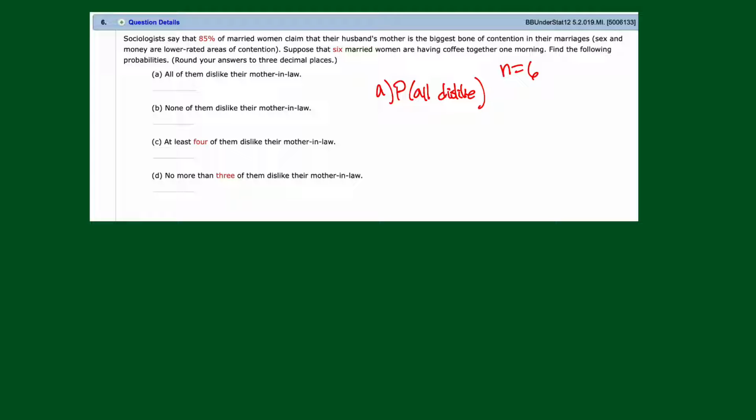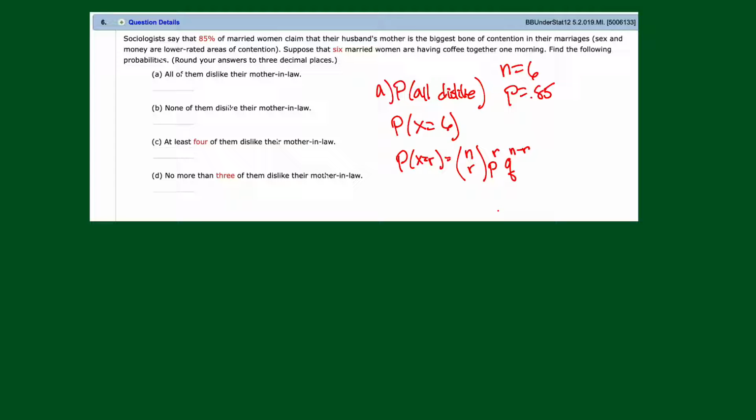Now, what we know is that 85% of married women claim their husband's mother, their mother-in-law, is the biggest bone of contention. So we'll say that that is disliking. So we'll say then that the probability of success is 0.85. All right, so what's the probability that they all dislike? So this is going to be the probability that X, the number of successes, is equal to, what do we have, 6? What's the probability we get all 6?